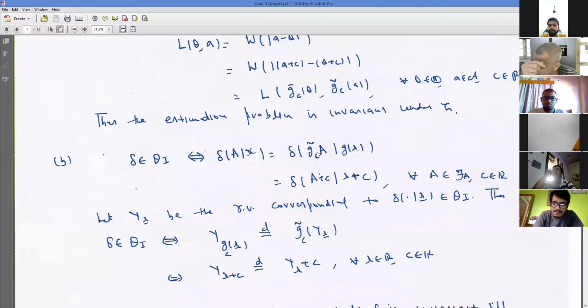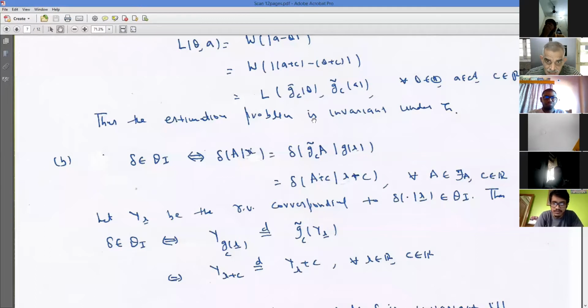A is any subset. So GC tilde A means every observation has been translated by C. So that means A plus C. Here, note that C is a real number, A is a set. So when I write down A plus C, it means every element of A has had C added. Is that okay? And sir, we are able to write this because our delta is invariant. Delta is invariant because of this condition, right?